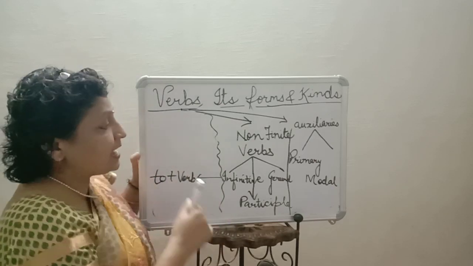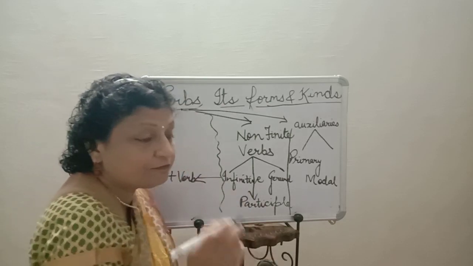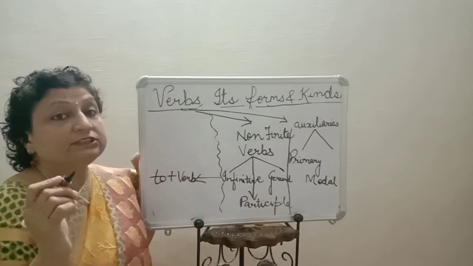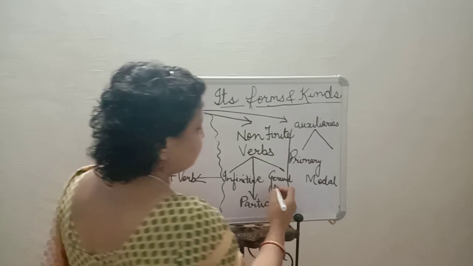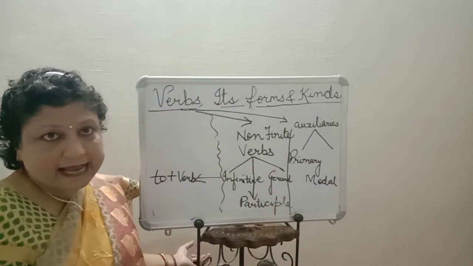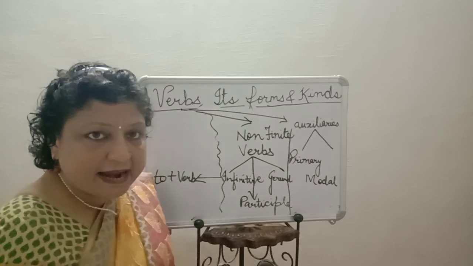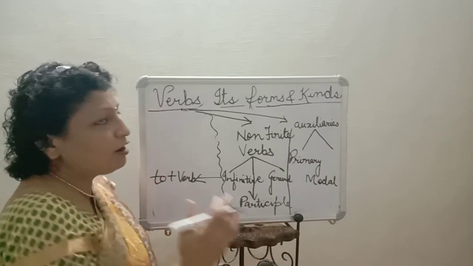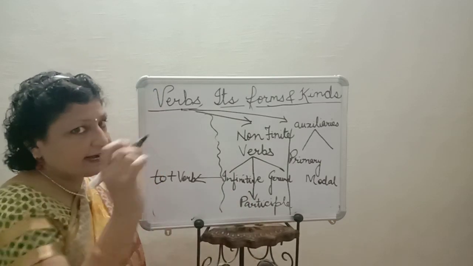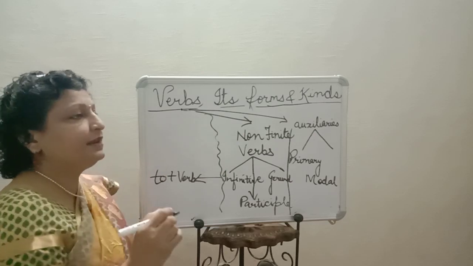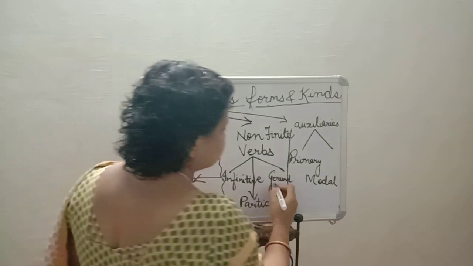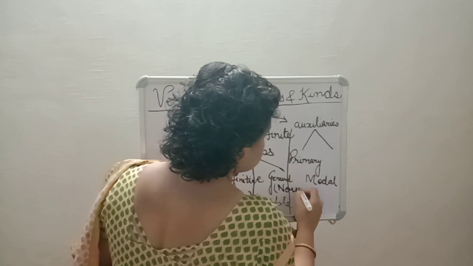So gerunds are the forms of the verb which are used as noun. So if I say swimming is a good exercise, writing is a good exercise, we must practice writing, these all are doing the work of a noun. So it is gerund. So these are noun forms.